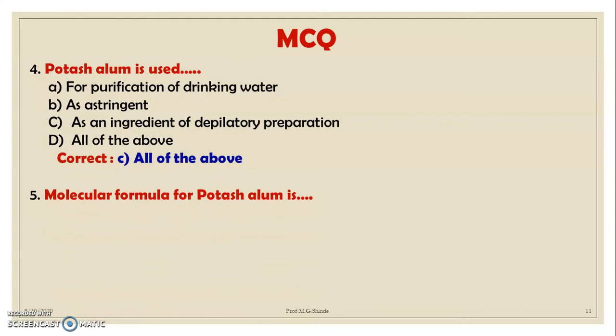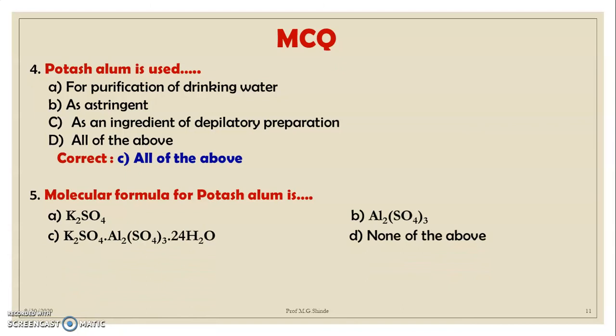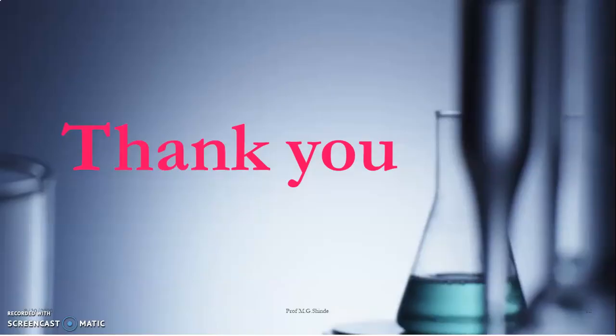Now the last MCQ is, the molecular formula for potash alum is: option A K2SO4, option B Al2(SO4)3, option C K2SO4.Al2(SO4)3.24H2O, and option D none of the above. So the correct option is C, that is K2SO4.Al2(SO4)3.24H2O. So students, today we have completed the preparation of potash alum, and finally after preparation, we have to submit it. Thank you.